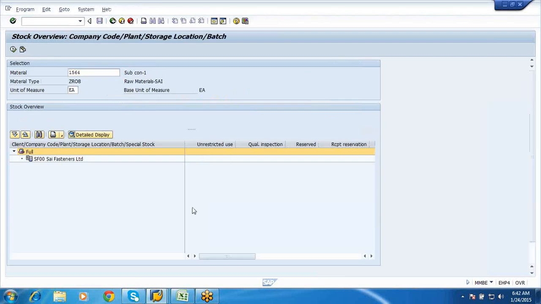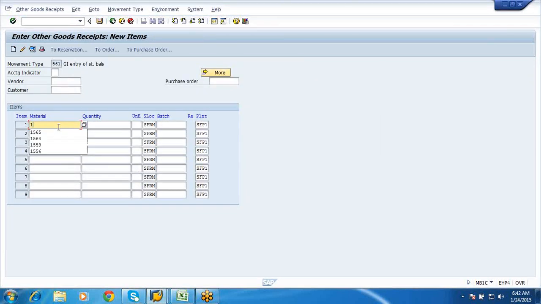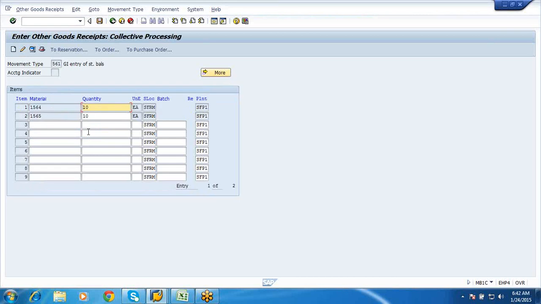Okay, so now what we will do is, I'll say 1564 and 1565. I'll put it as 10 and 10. Say enter. So we are uploading stocks of 10 quantity for both of the materials. Okay, I am saying post.